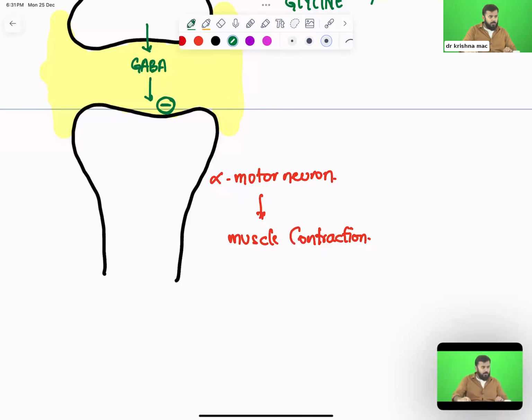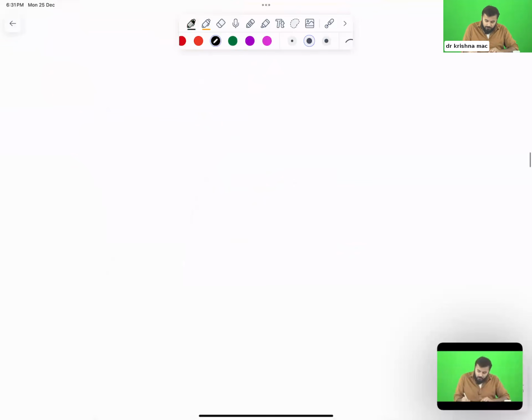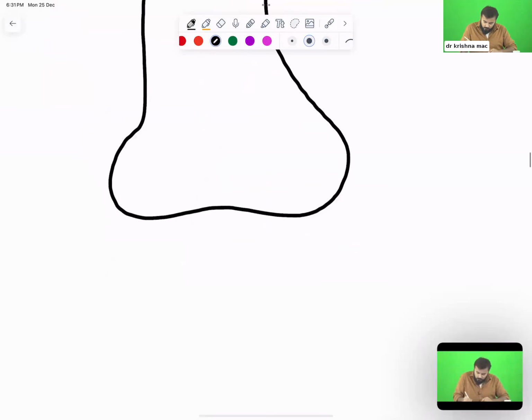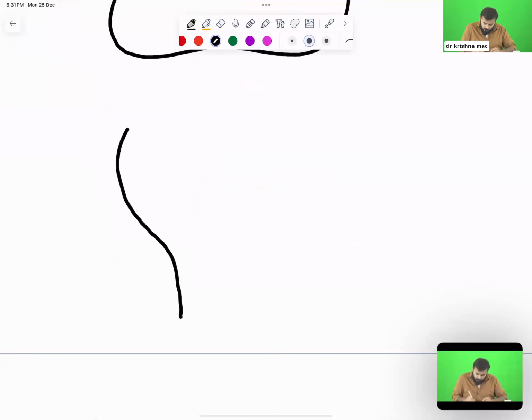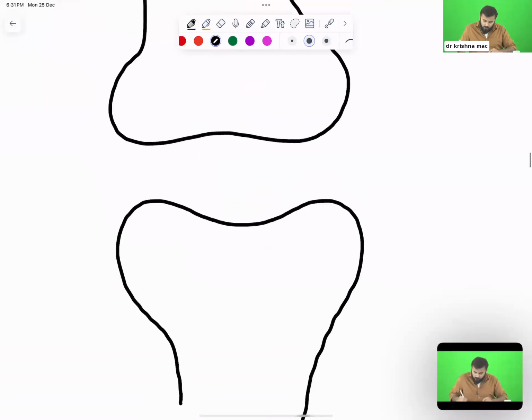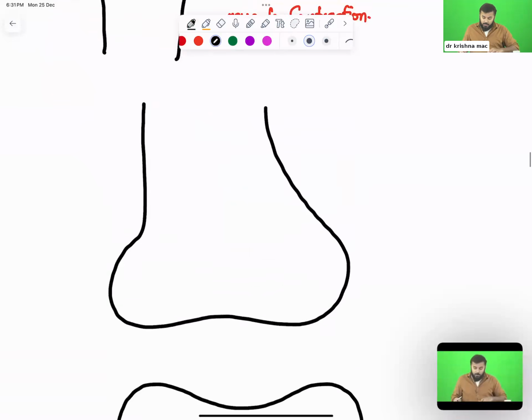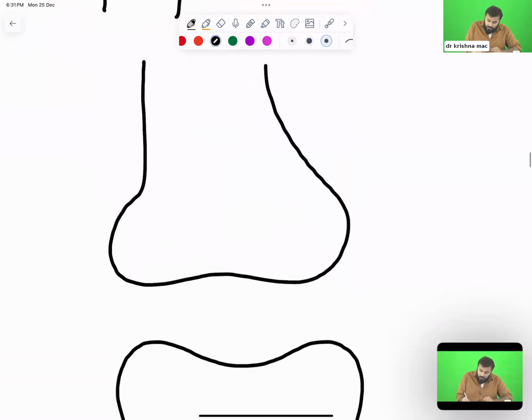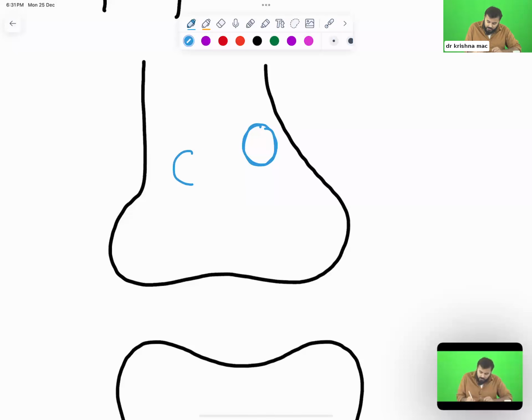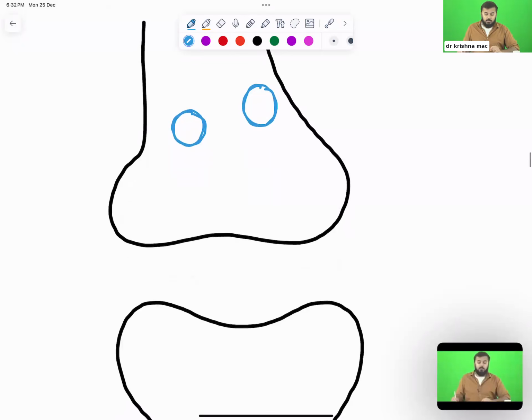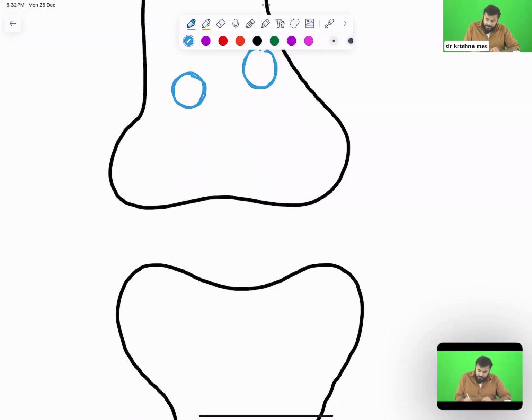Very good. Now let me enter into some more deep concepts, exactly what is happening. Again, I will draw the same picture over here. Another important thing over here is that within this, you have got some structures like this. These structures are called vesicles. The name of these vesicles is synaptic vesicles.